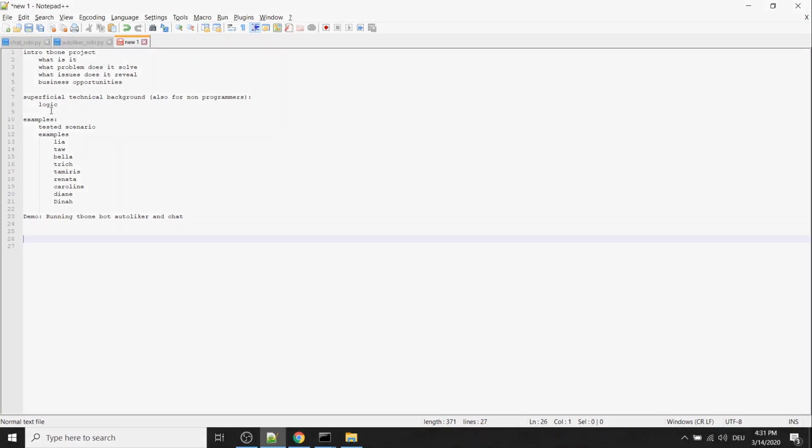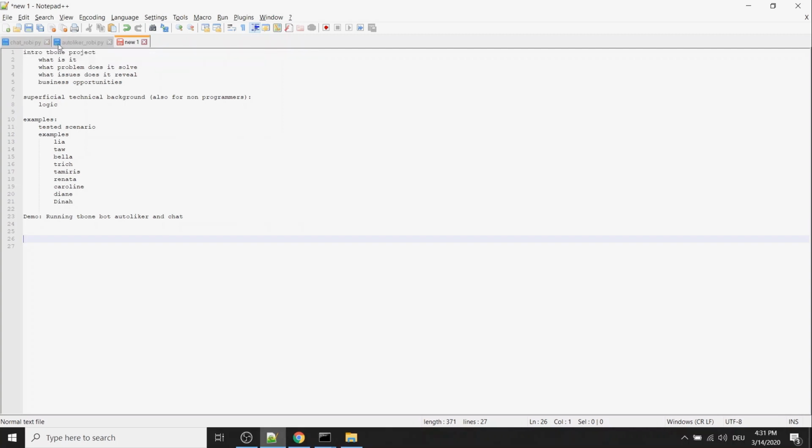Before we go to the examples and the demonstration, I want to quickly go into the technical background. It's fairly simple. You have to understand, my background is not in programming. I've been working with programs for some time. I'm originally a chemist, but I think I can give you an idea of how simple it is nowadays to create such a bot. And I think this is interesting for you, even if you don't have an IT background. So let's have a look.